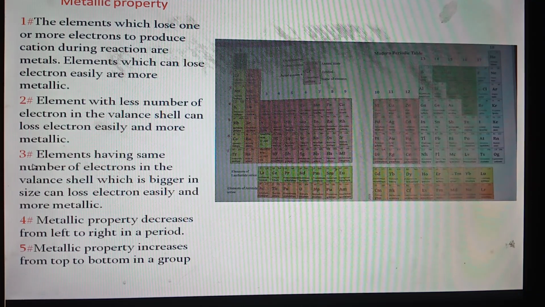Now point number 3: among elements having the same number of electrons in the valence shell, the one which is bigger in size can lose electron easily and is more metallic. I think you have become clear about the change in a period, that is from left to right. What about top to bottom in a group? In a group, all the elements contain the same number of valence electrons, but the metallic properties are not the same. As we go down a group, an extra energy level is added each time, that is, the atomic size increases gradually.